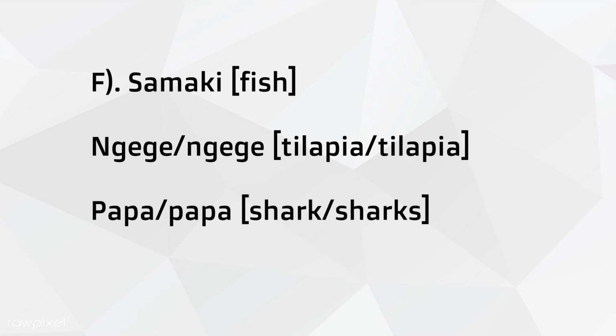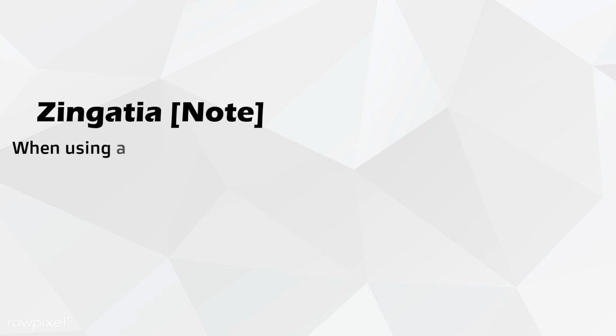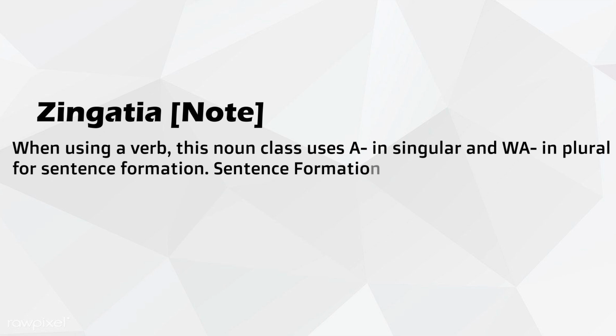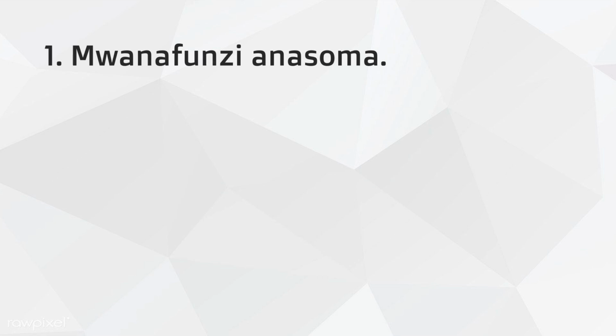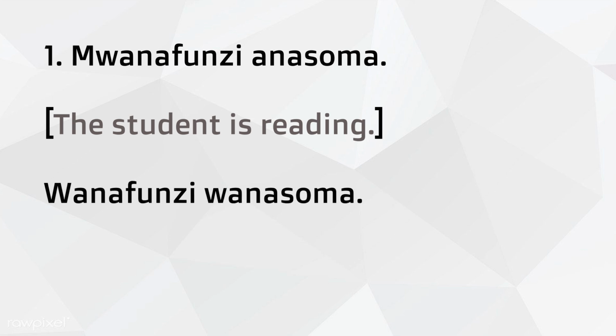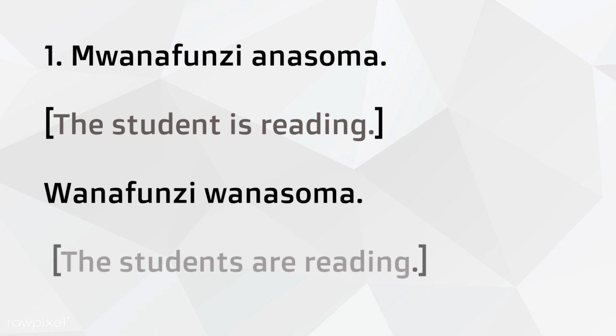Okay, so note that when using a verb, this noun class uses a- in singular and wa- in plural for sentence formation. Okay, let's see the examples of sentence formation. For example, mwanafunzi anasoma, the student is reading. Wanafunzi wanasoma, the students are reading.